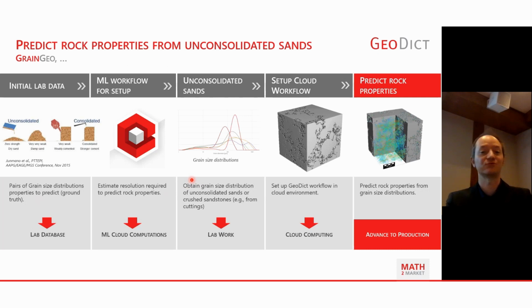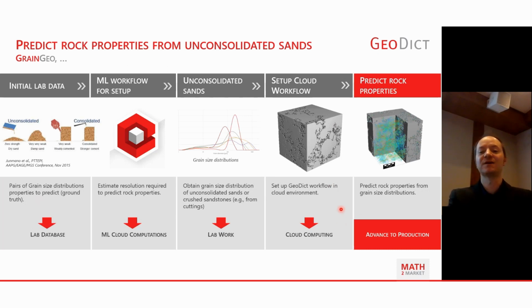We have worked on this and we had pretty good results. We reconstructed the ground truth by using new grain size distributions, applying our machine learning workflow to understand what voxel resolution we need, what setup we need. We produced digital rocks, 1000 cubed, out of this. One example would be such a rock. You can see there are large grains in there and there are small grains in this rock. And we could recompute the permeability that the rock has seen in a lab without having used this rock for machine learning training. Let's call it like this.